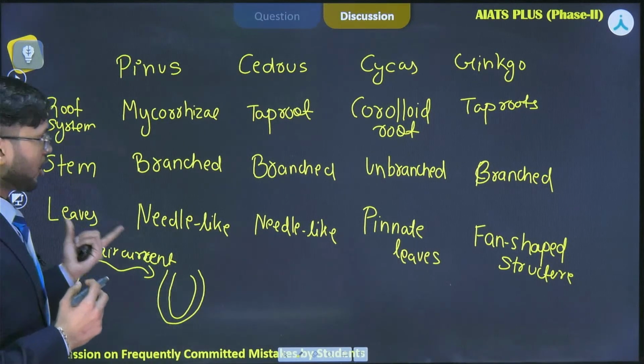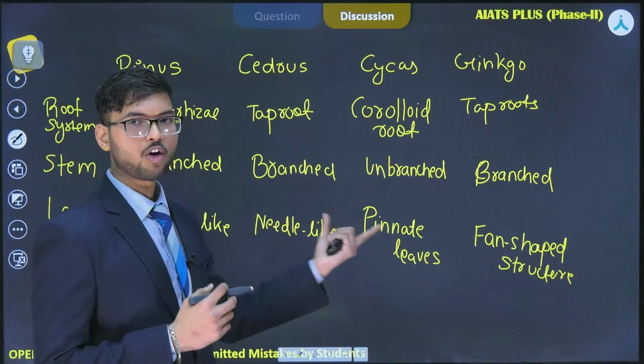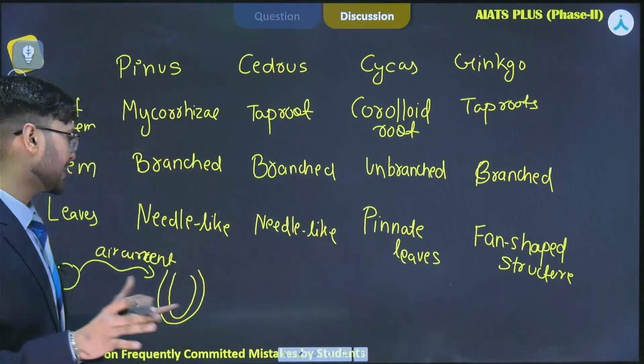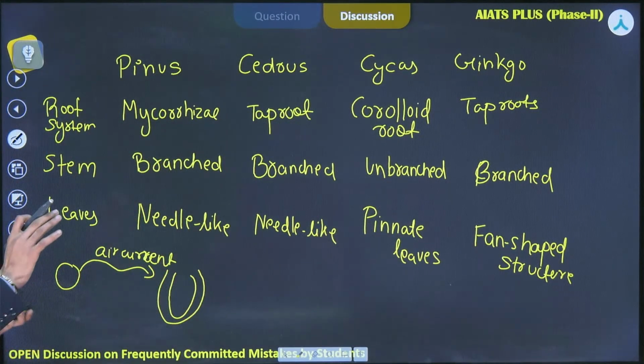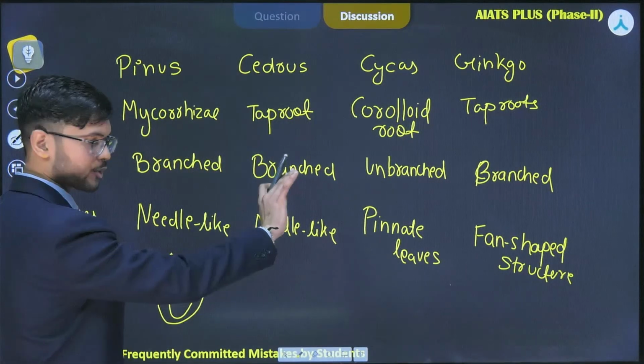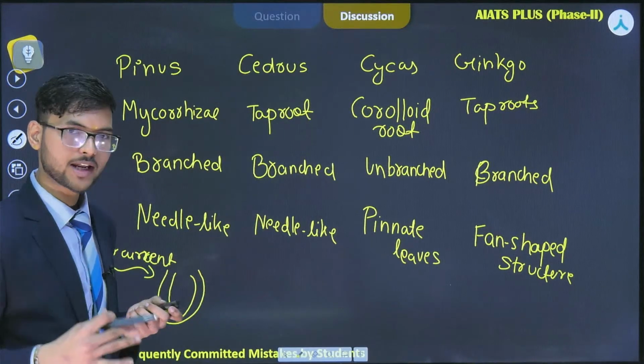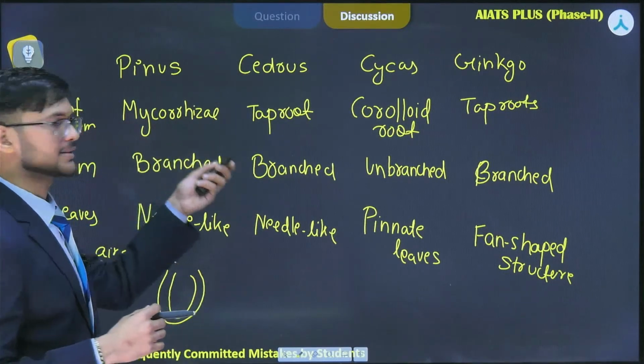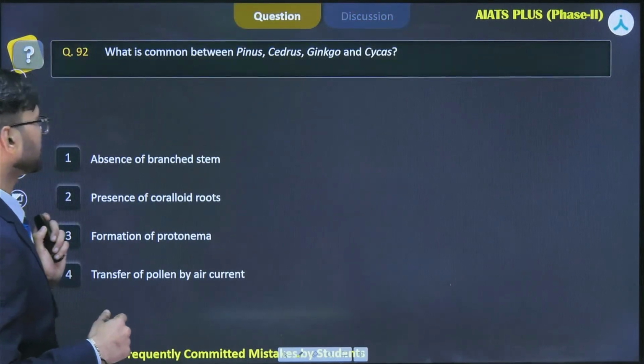For all these plants, the main common feature is the pollination agent. If you see the other features, they have a taproot system, but there are certain symbiotic associations present in case of pinus and cycas. Okay, so let's see the question.